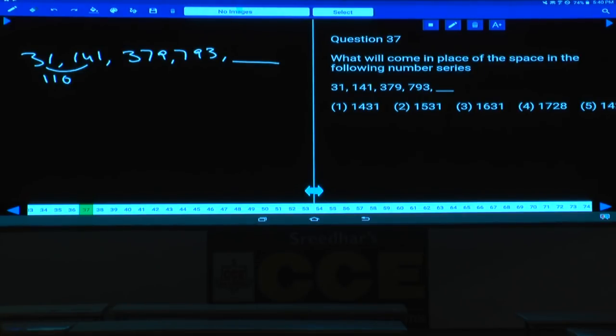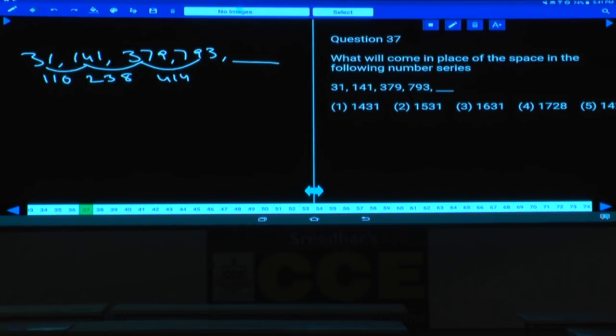And the next difference is how much? 9 minus 1 is 8, 7 minus 4 is 3, 3 minus 1 is 2, so 238. And the next difference between these two, 379 and 793, 79 to 93 is how much? 14. And 14 plus, 414 is the difference, isn't it? 414 is the difference. Done?